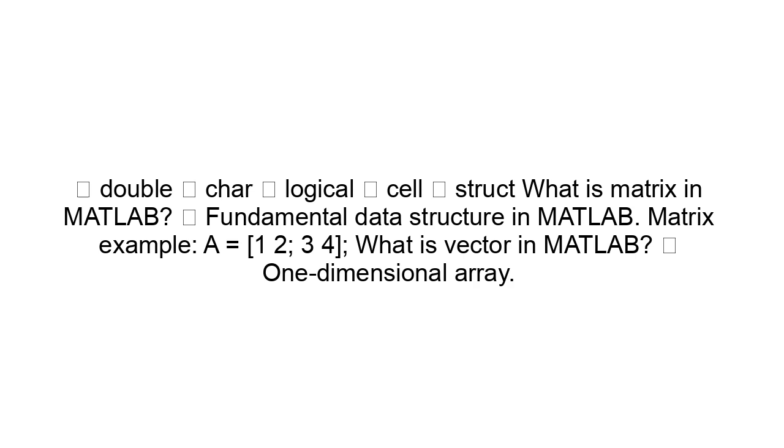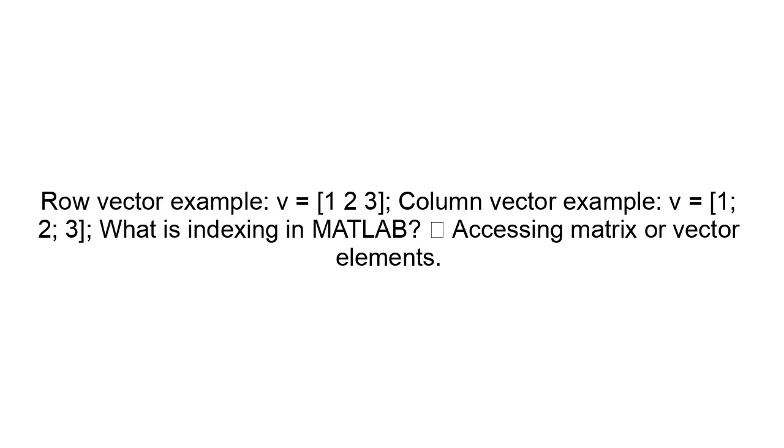What is a matrix in MATLAB? The fundamental data structure in MATLAB. Matrix example: A = [1 2; 3 4]. What is a vector in MATLAB? A one-dimensional array. Row vector example: v = [1 2 3]. Column vector example: v = [1; 2; 3].